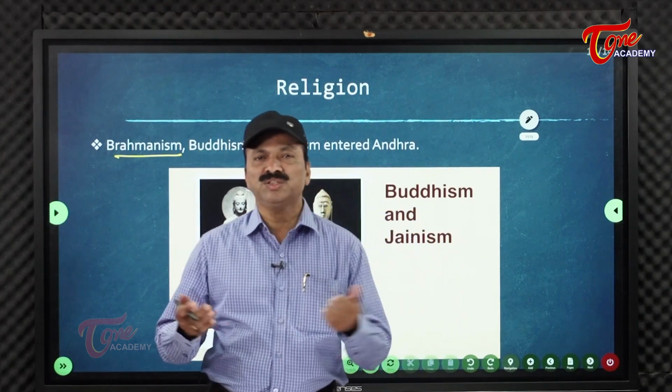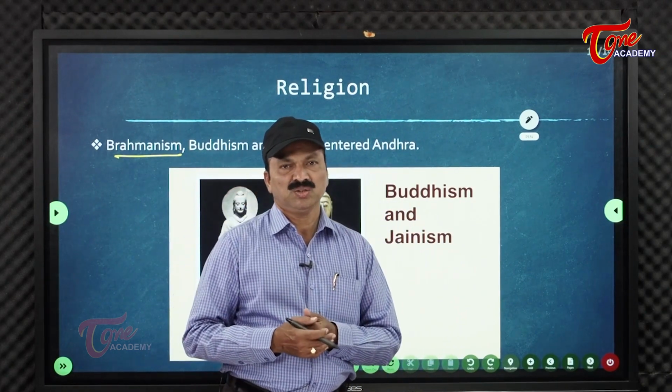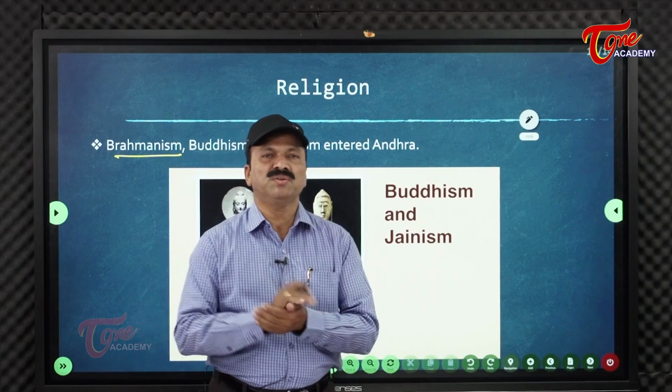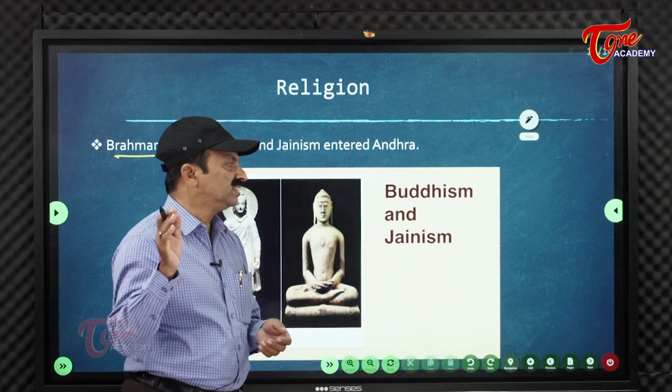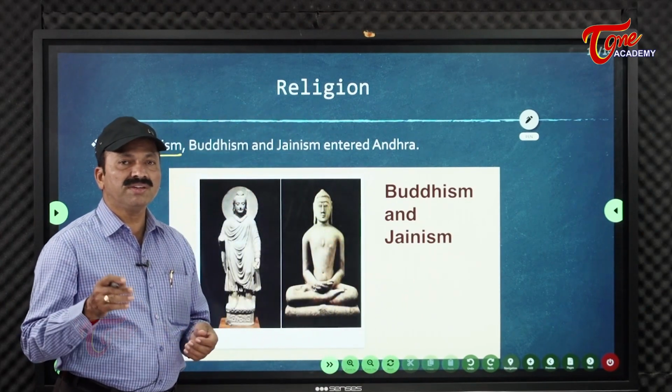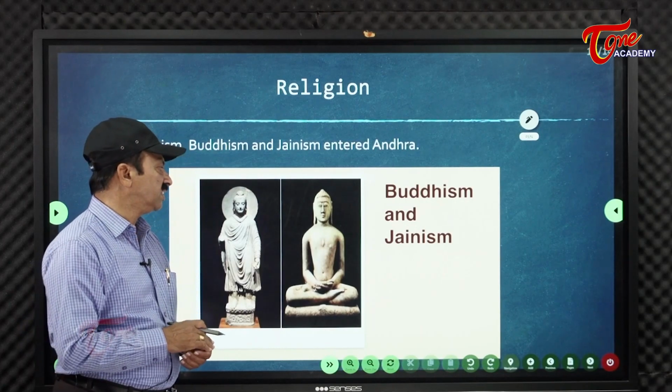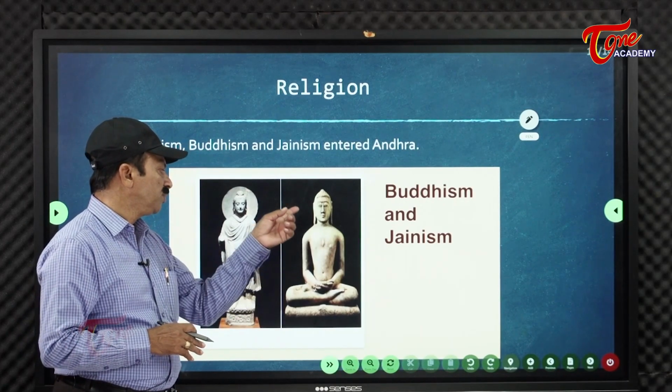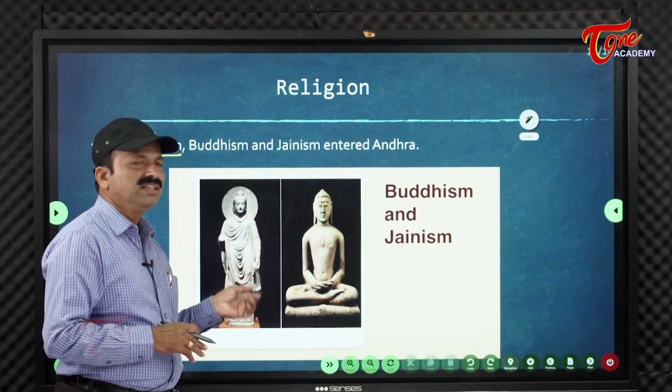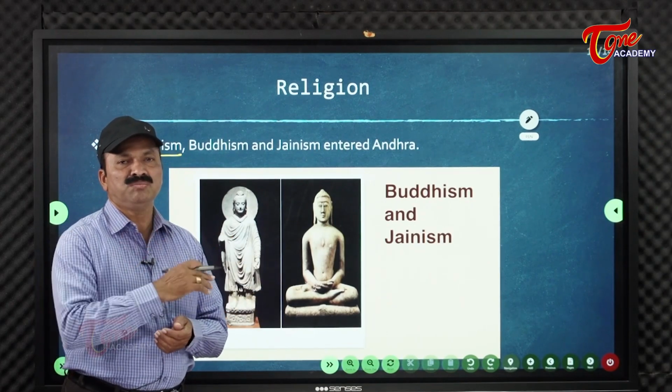Gautama Buddha is considered to be the founder of Buddhism. And coming to this especially, Vardhamana Mahavira was the 24th Tirthankara. Mahavira is the 24th Tirthankara. Gautama Buddha was the founder of Buddhism.